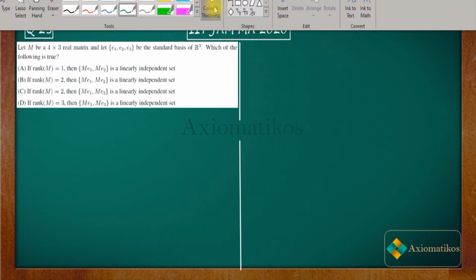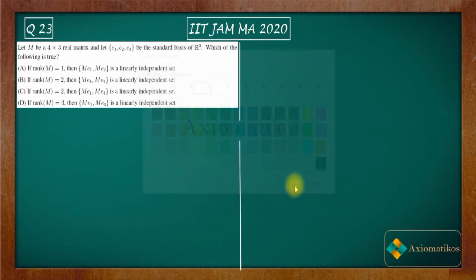This question can be done in two ways, either by proving the correct statement or by just discarding A, B, C. In this question, I feel that discarding A, B, C is not a good strategy, because that will take a little bit of time, but proving the correct option is very easy, and one can see it directly if one has knowledge of linear transformations. So I will be proving the correct option.